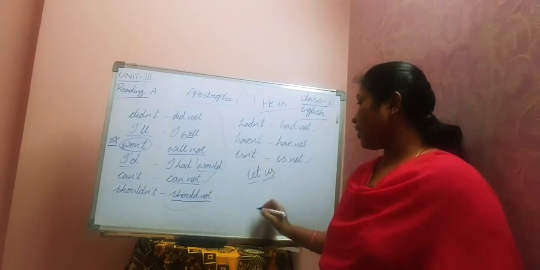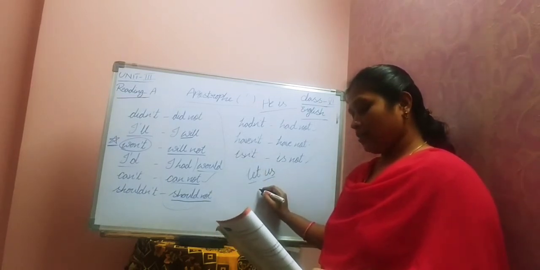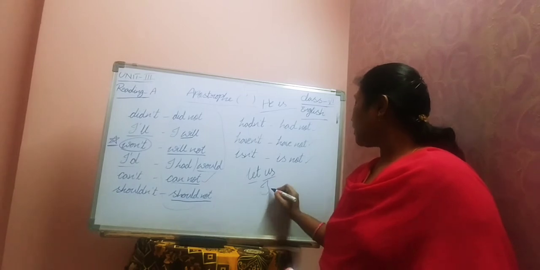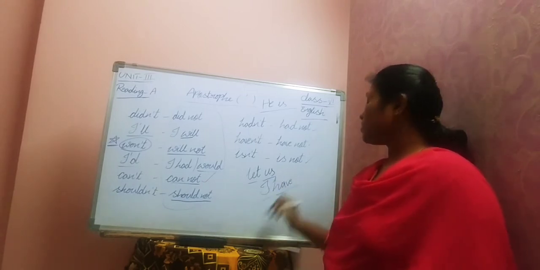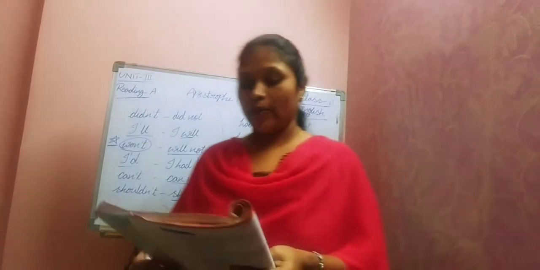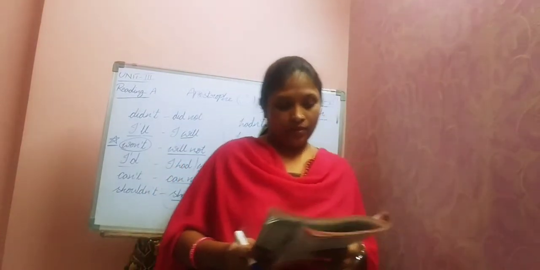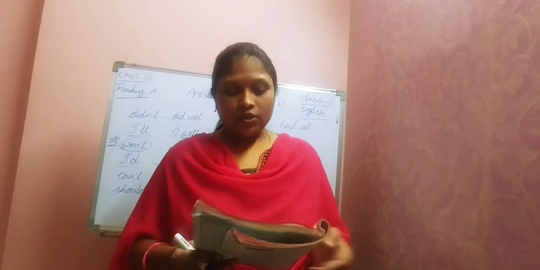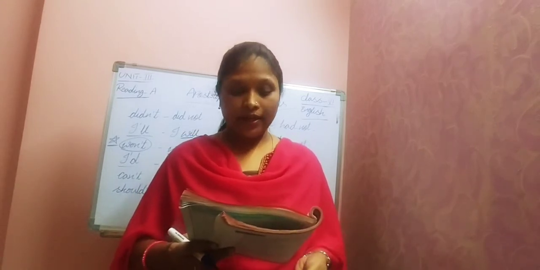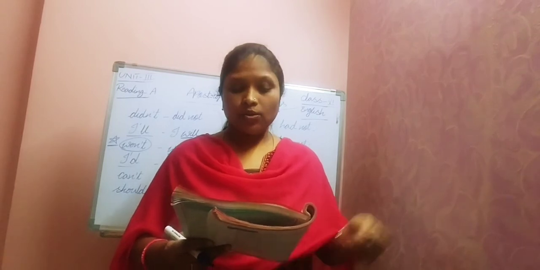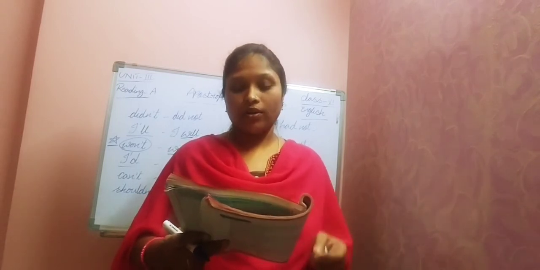Next one, I've. That one we have already done, but anyway, expanded form becomes I have. So just write that one. I have. Next, coming to the third bit, read the full story. There is one paragraph. I'm just reading. Two rats fell into a milk pot.